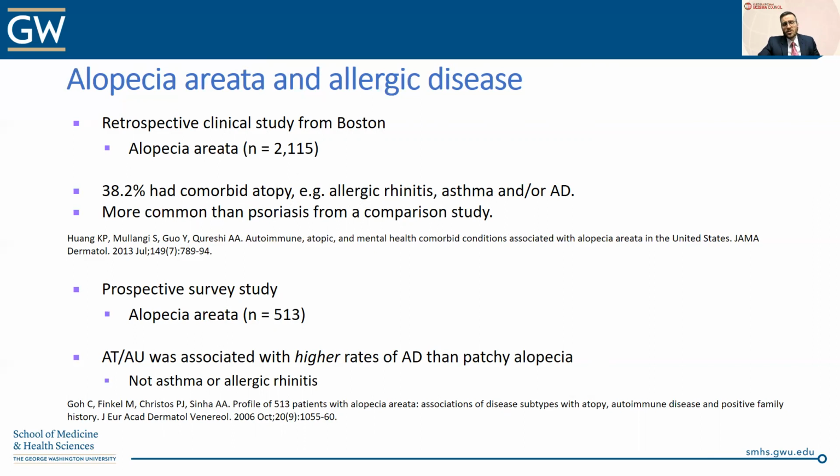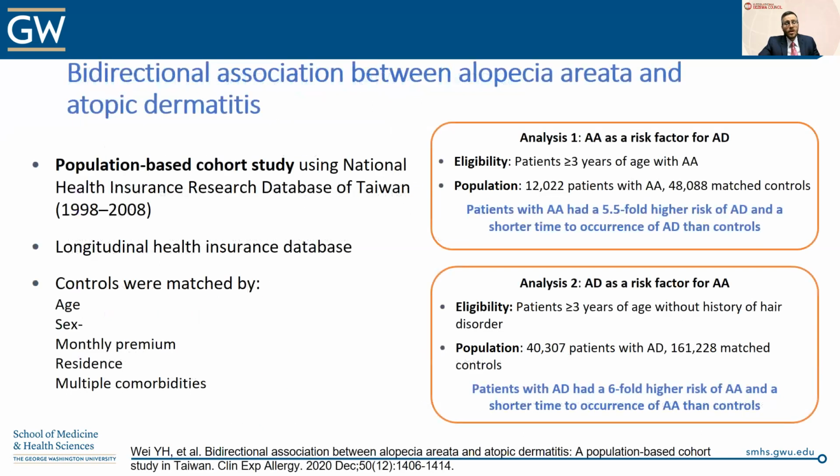On the other hand, there's another study, a prospective survey study of over 500 alopecia areata patients, that found that alopecia totalis and universalis was associated with higher rates of atopic dermatitis compared to patchy alopecia, but not asthma or allergic rhinitis. And I think that's very interesting because it may be that there's something specific about the atopic dermatitis that is associated with alopecia areata and not just the atopic diathesis in general. Certainly more studies are needed, and those studies really need to parse out when is it the skin disease, the atopic dermatitis, versus when is it the atopic diathesis.